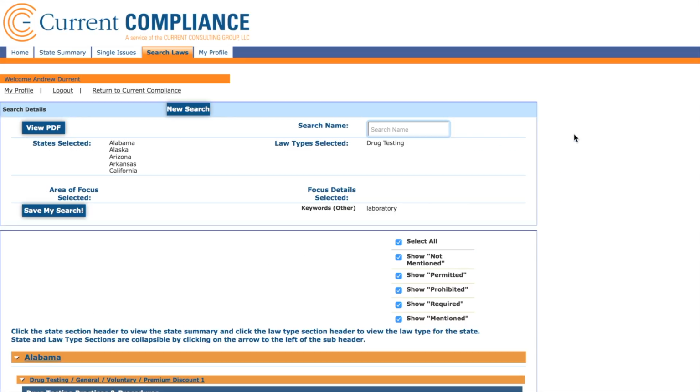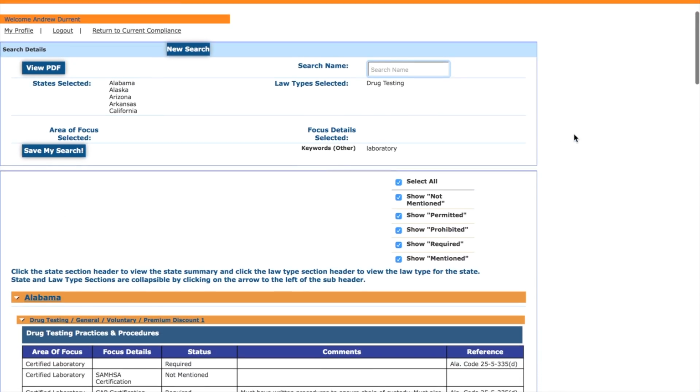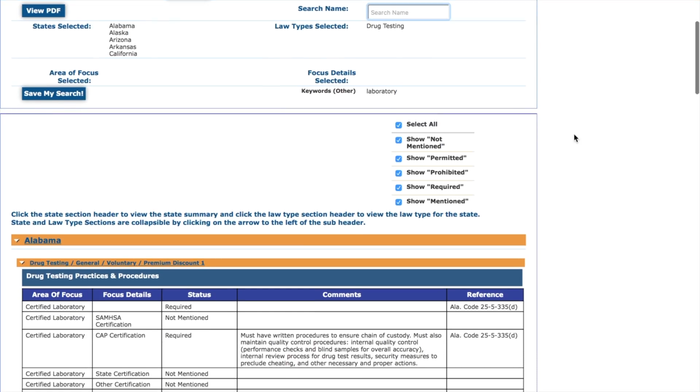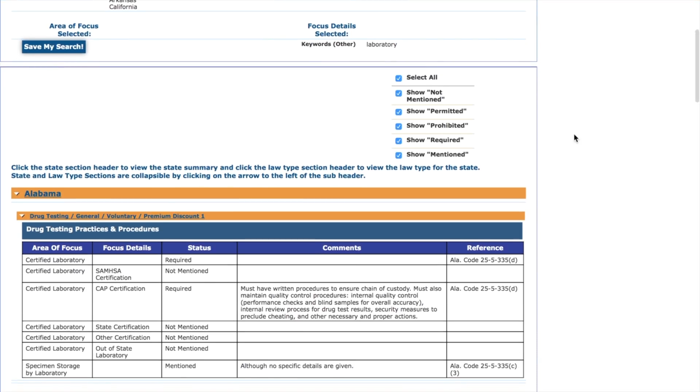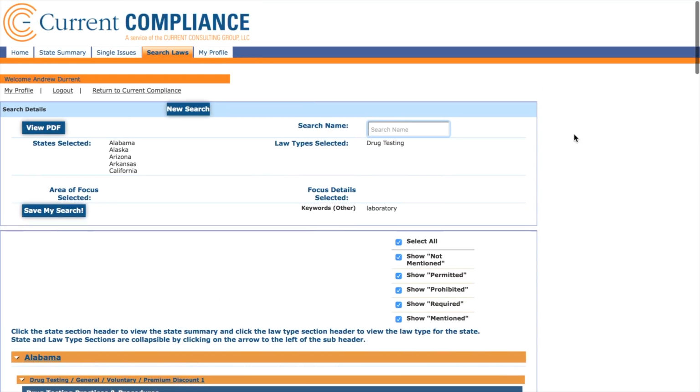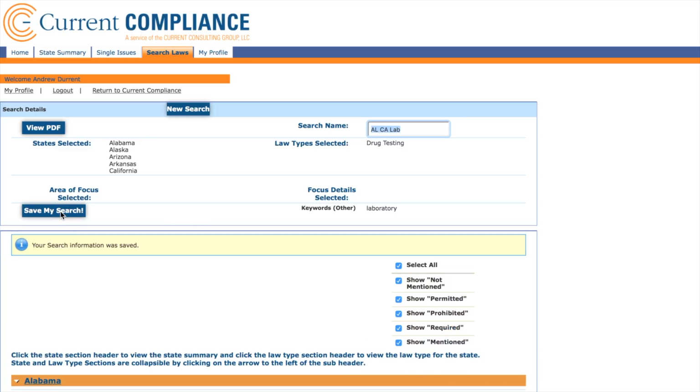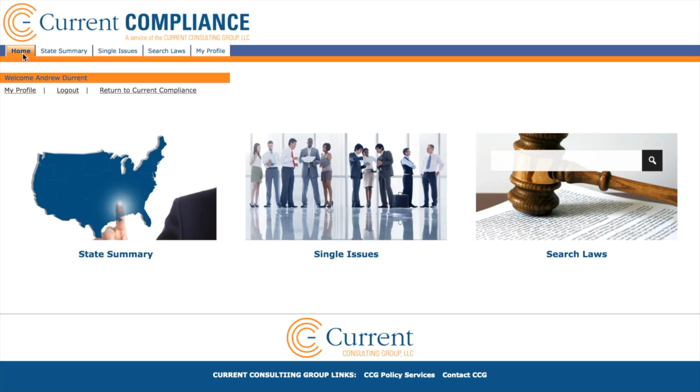The search pulls up any information on laboratory certification or laboratory storage of specimen because we use the keyword laboratory. This is interesting, so I'm going to save the search for later. I'll call it ALCA Lab and click Save My Search. And now it's saved.